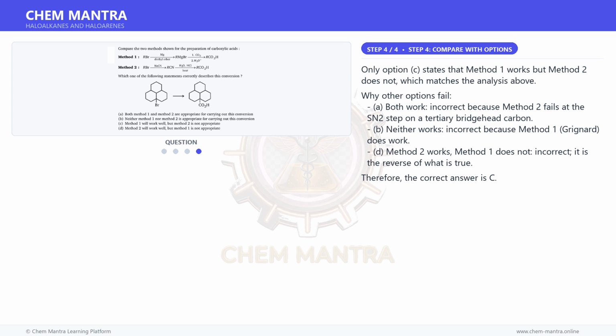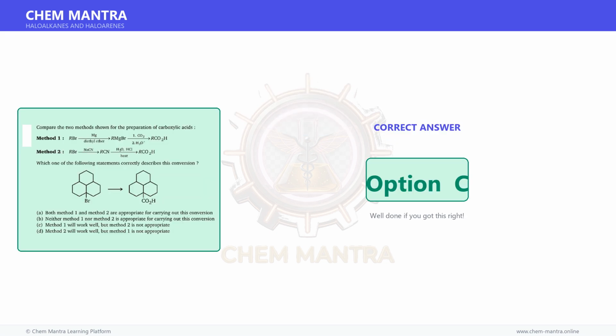A. Both work, incorrect because method 2 fails at the SN2 step on a tertiary bridgehead carbon. B. Neither works, incorrect because method 1, Grignard, does work. D. Method 2 works, method 1 does not, incorrect, it is the reverse of what is true. Therefore, the correct answer is C.